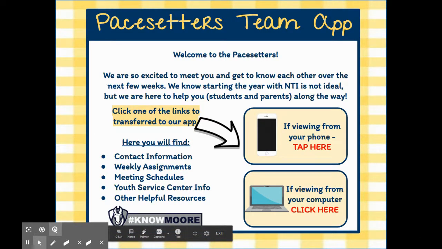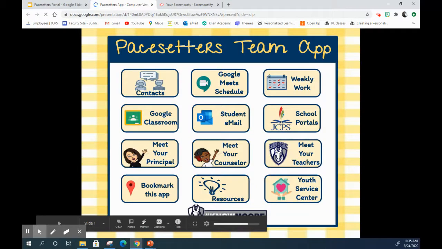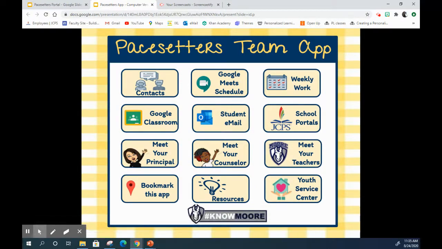Once you're on this page, you can either click to view from your phone or if you're viewing from your computer. They're both exactly the same, just formatted a little differently for easier viewing. So I'm viewing it on my computer, so I'm going to click here, which will bring me to the computer version of the app.